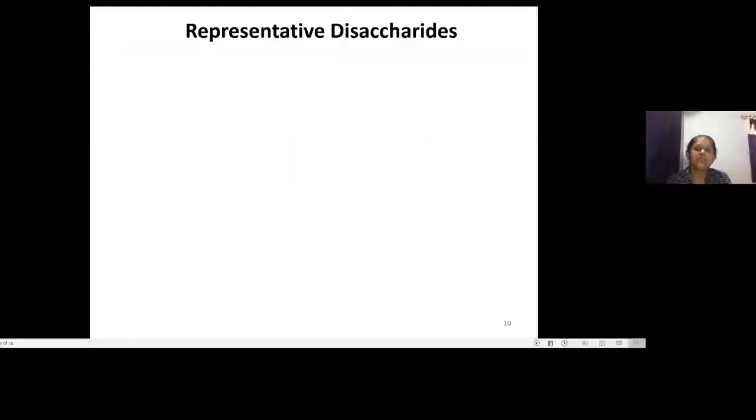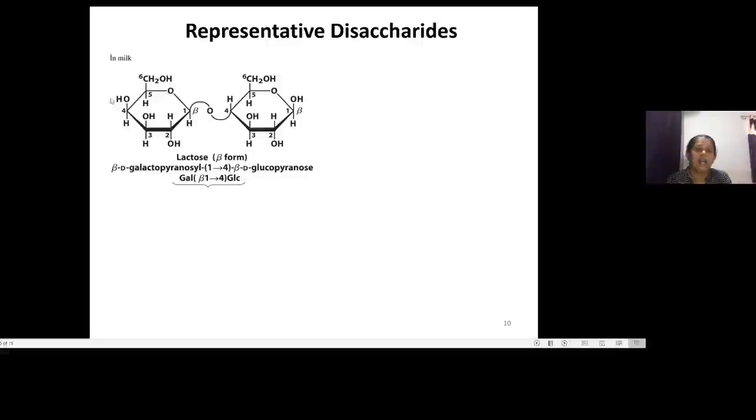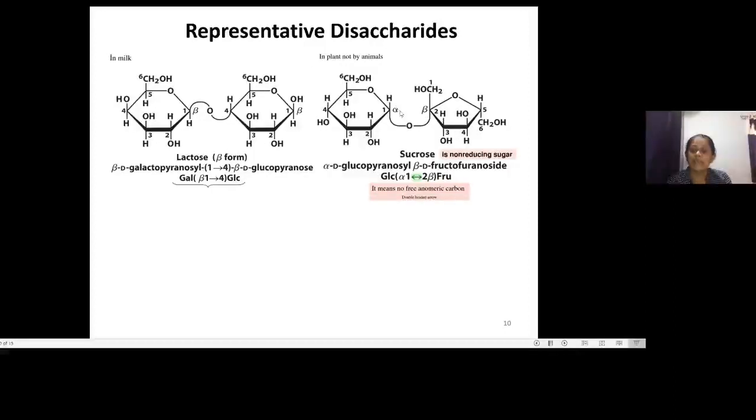Now we will see some of the other representative disaccharides. In milk, there is a sugar called lactose. Lactose is a disaccharide composed of galactose and glucose with a beta 1,4 type of linkage. The other example is sucrose.